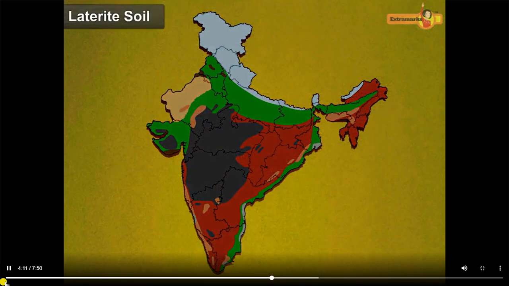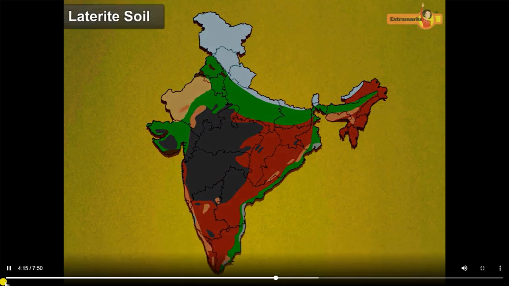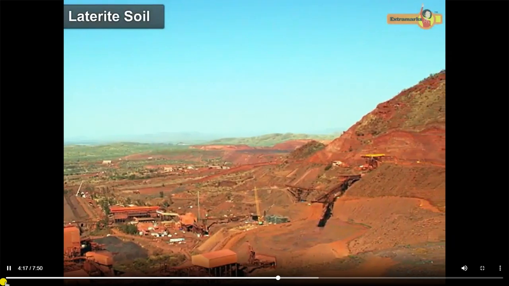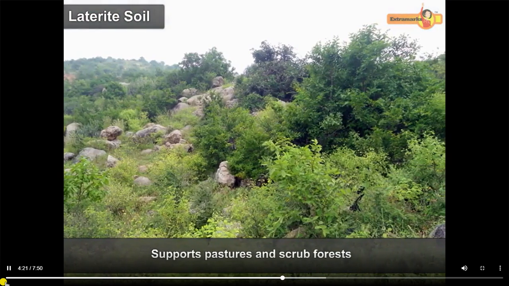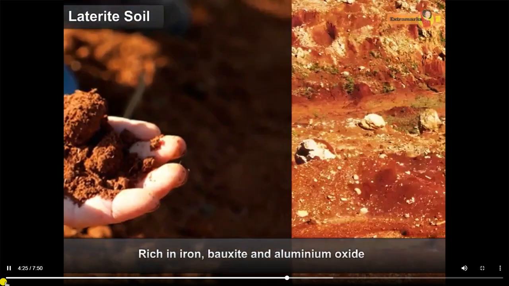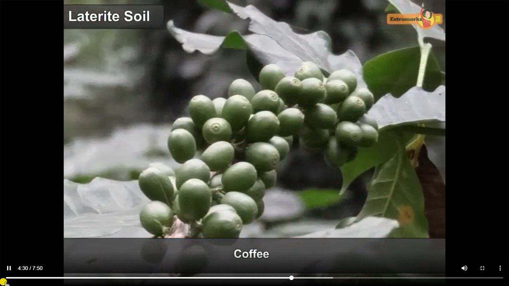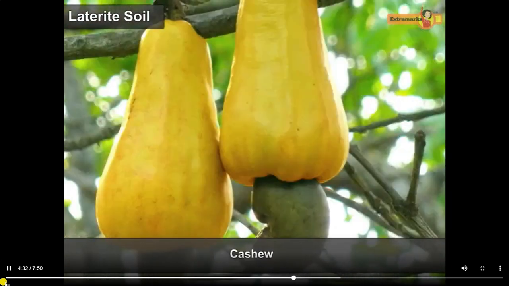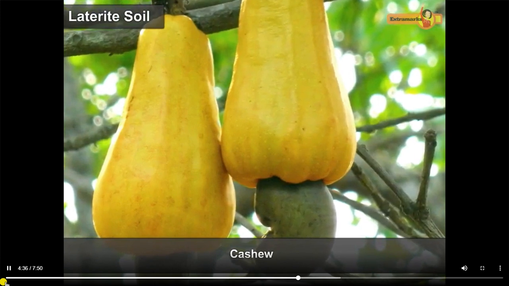It is found in the hilly regions of eastern and western Ghats and Assam hills. Laterite soil is acidic in nature and supports pastures and scrub forests. It is rich in iron, bauxite, and aluminium oxide. Coffee, rubber, cashew are some of the crops cultivated in this soil.